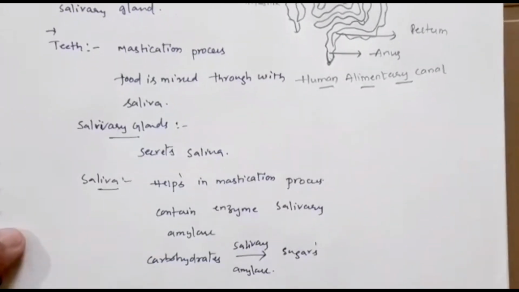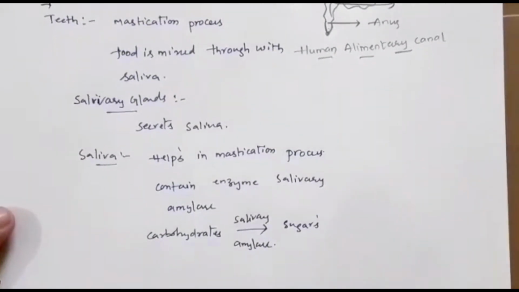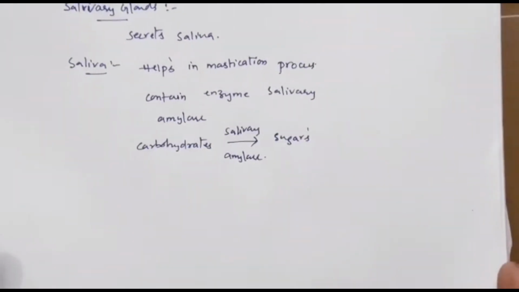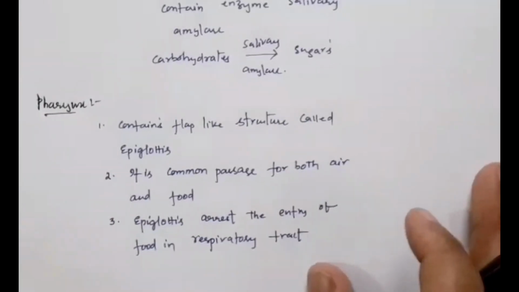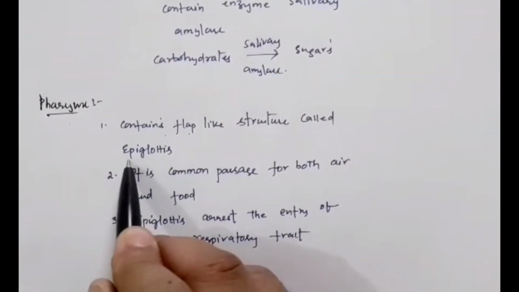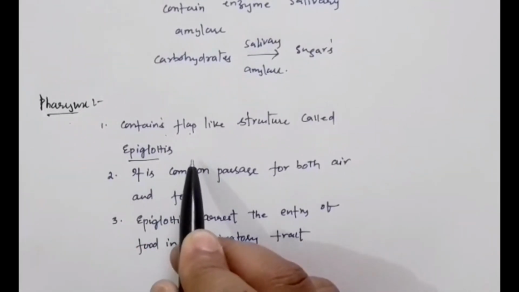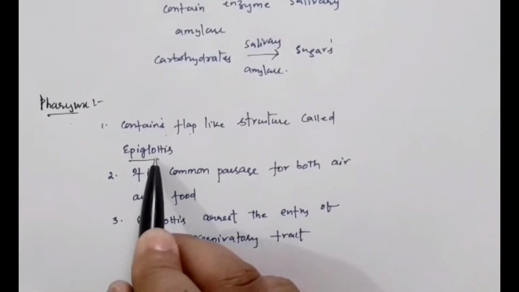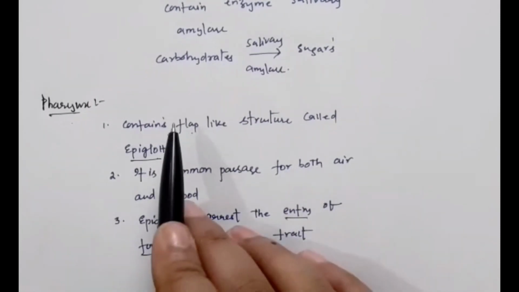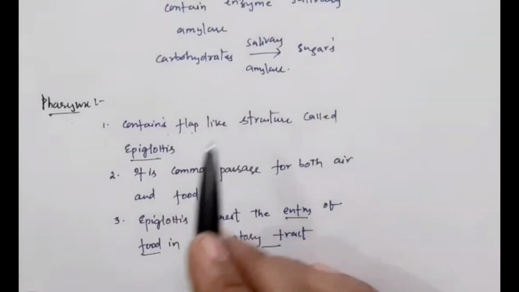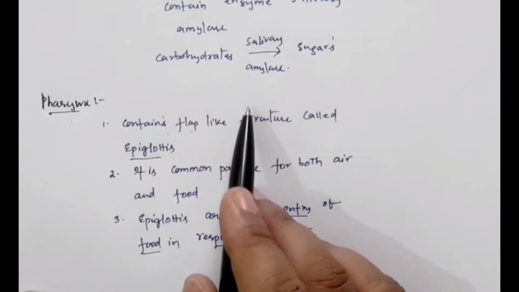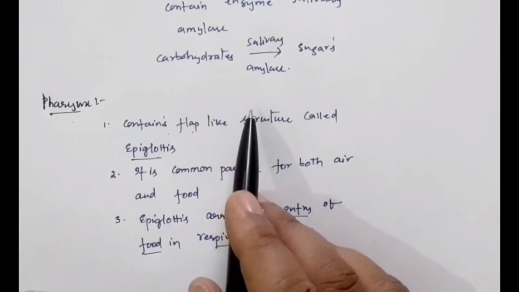Then from buccal cavity, with the help of tongue, the food is pushed back into a long tube-like structure called esophagus. The next part of our digestive system is pharynx. So it contains a flap-like structure called epiglottis, children. So this is very important one. Why? Because this epiglottis prevents the entry of food in respiratory tract. Why? Because from buccal cavity, there is a common passage, both air and oxygen enter through pharynx.